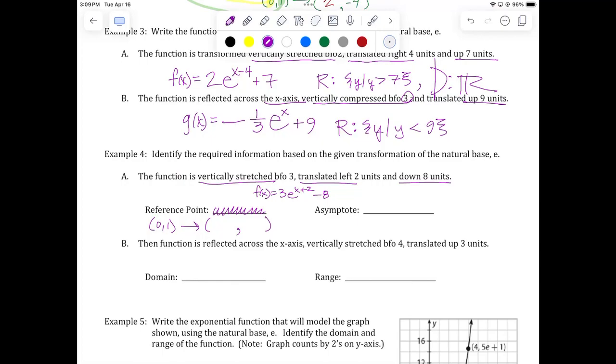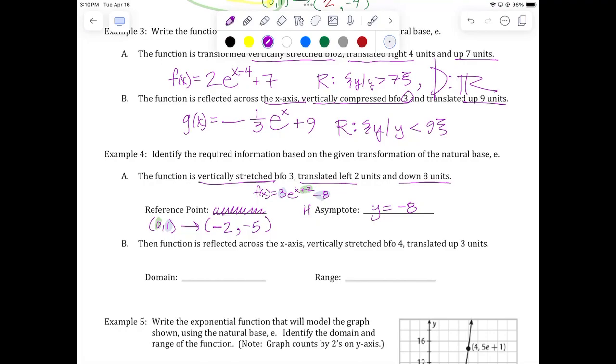Okay, it's 0, 1. All right, so what do I do with the 0? I take the 0, and since I moved it left 2, it goes to where? Negative 2, yeah. And then I take the 1 and I triple it and then subtract 8. So what's 3 minus 8? Negative 5. Okay, so there's the new reference point: negative 2, negative 5. And the asymptote is where? The horizontal asymptote is y equals what? Negative 8. This stuff's too easy. All we're doing today is the same thing we did yesterday. We're just trying to get comfortable using e.